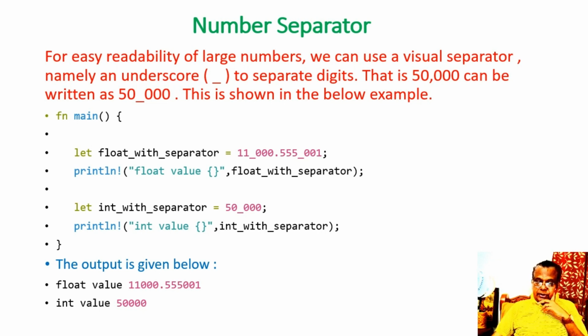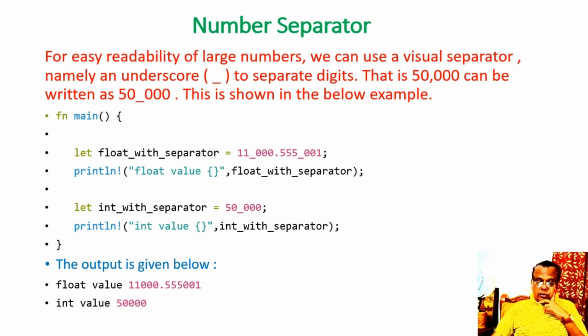That is 11,000 point 555,001. That's exactly what is meant.